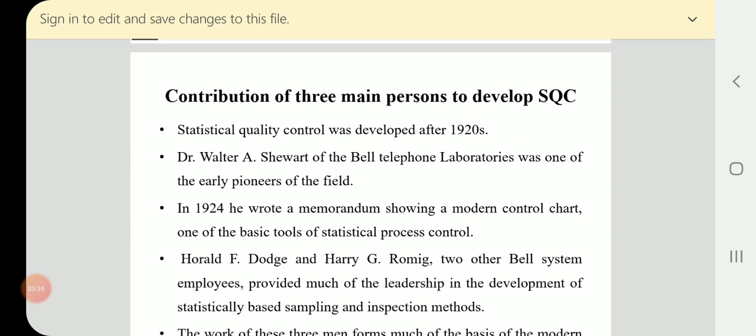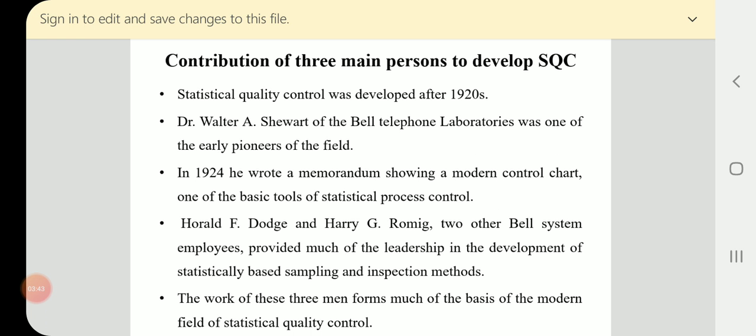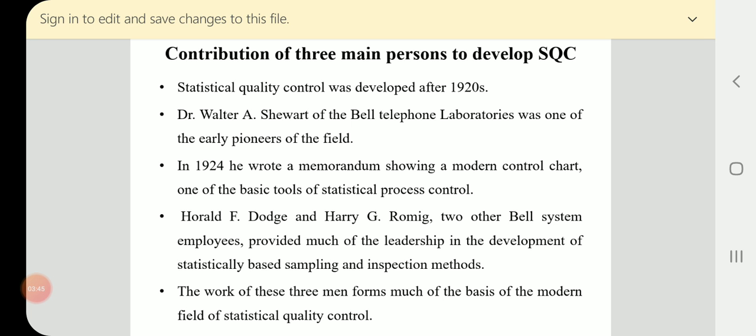Now, see the contribution of 3 main persons to develop statistical quality control. Statistical quality control was developed after the 1920s. Dr. Walter A. Shewhart of the Bell Telephone Laboratories was one of the early pioneers of the field. He developed statistical quality control.